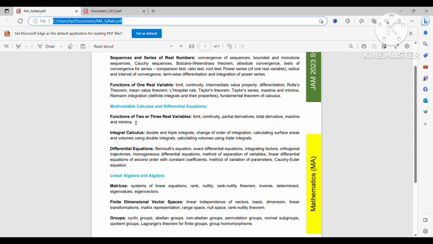Now I just want to tell about integral calculus. Personally, I was very weak in this topic. Mainly double integral seems to be easy, but triple integral looks very difficult to me. Like surface integral, volumes using double integral. For this part, I will suggest the Shambhedna Publications book. I think it is more than enough for this part. Just practice problems, because no concept is necessary for this part.